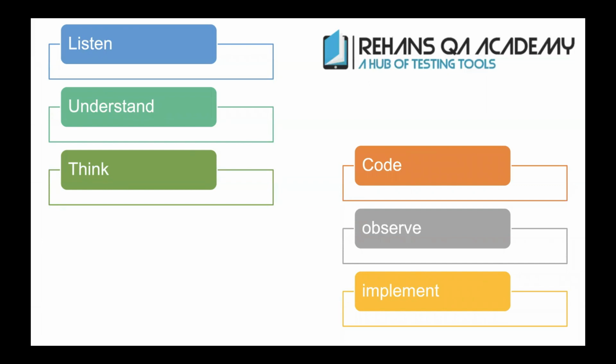So we understand what the reasons are that make me not learn the code, and at the same time, right, we'll understand here how we are going to mitigate it. That's what I told you. In Rehan's QA Academy, right, we are going to provide quality training. So when we are providing the quality training, right, as an engineer, as a student, what you want to do here is listen carefully, understand them.